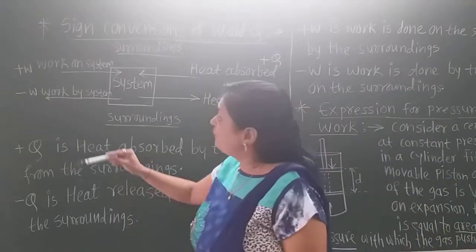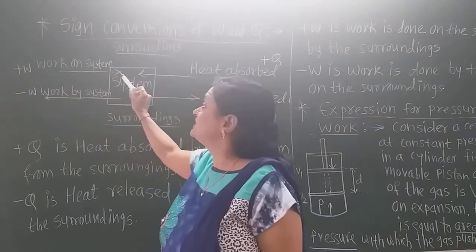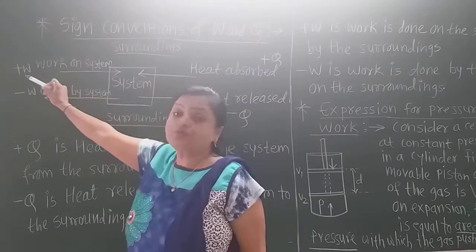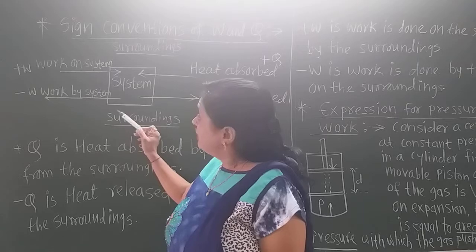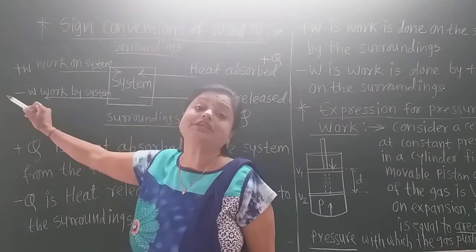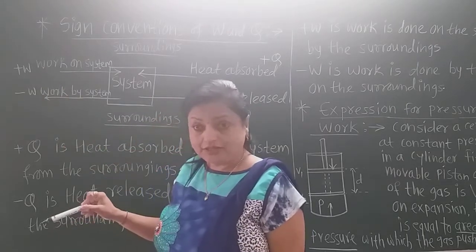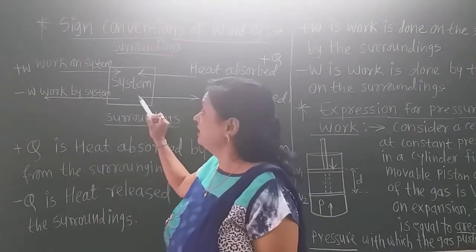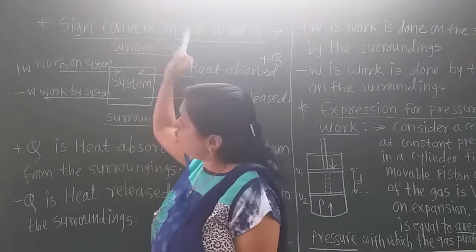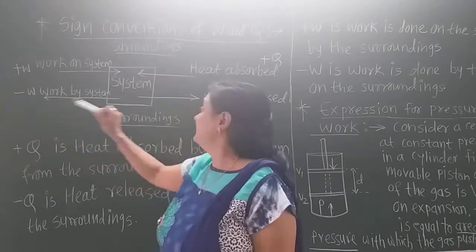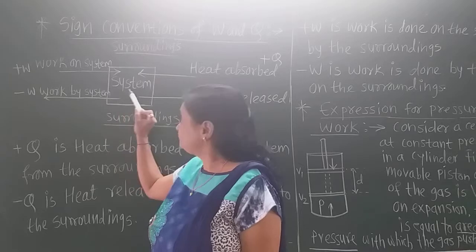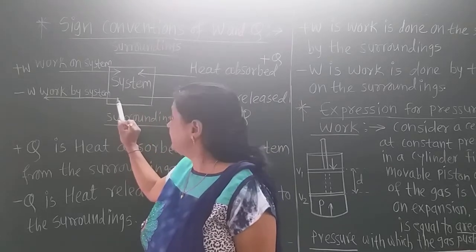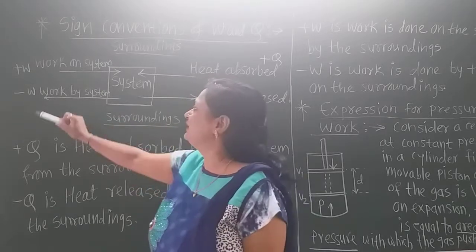Similarly, if work is done on the system, what happens? W is positive. And if work is done by the system on the surrounding, then the work is negative work. If work is done by the system on the surrounding, then energy is released, and that is negative work.